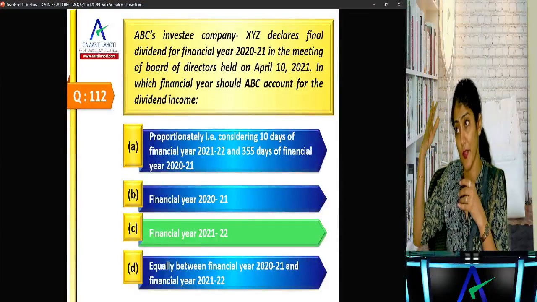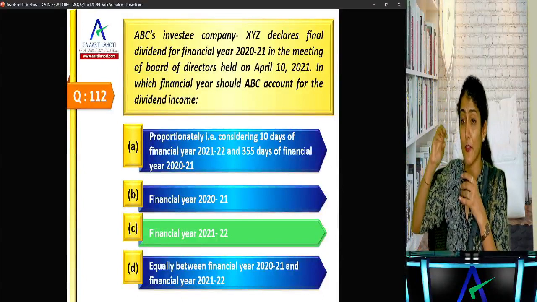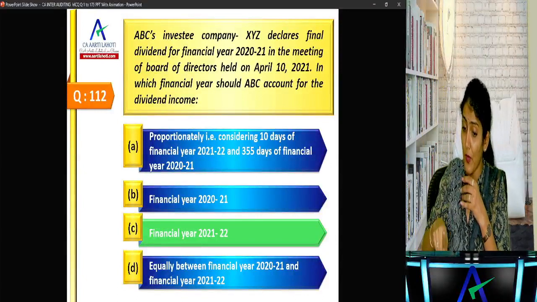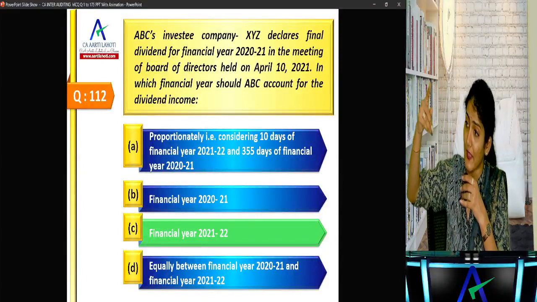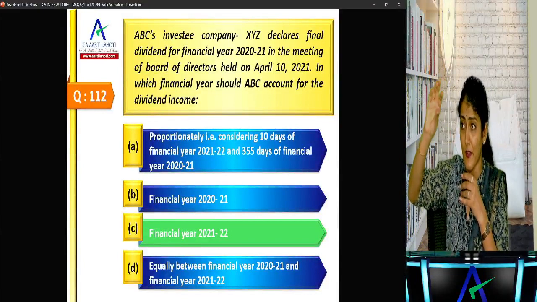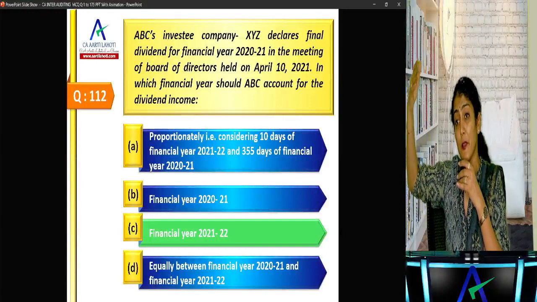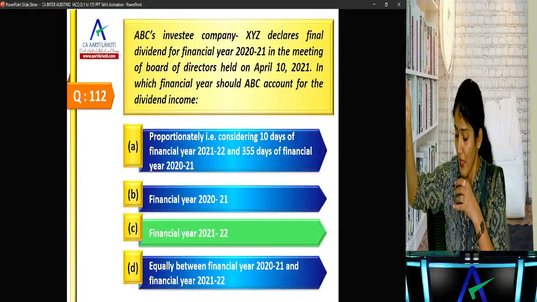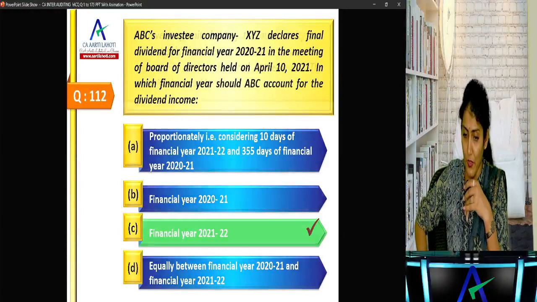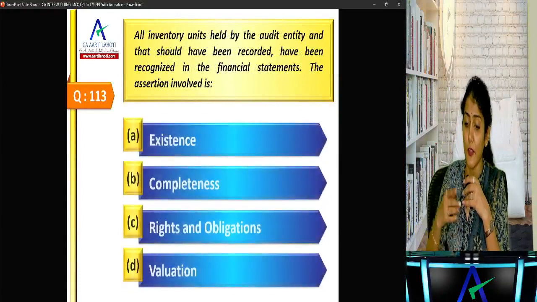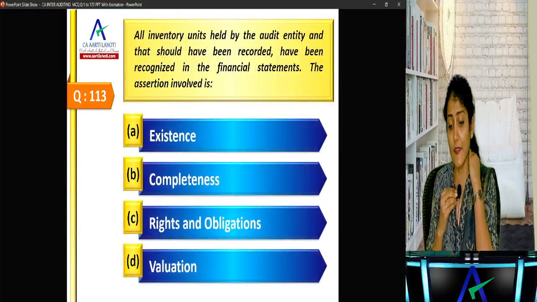In 21-22, when the right to receive the payment of dividend has been established, right? So what does it say? For 2021, they declare on April 10. So proposed dividend is only to be shown as a note; it is to be accounted when the right to receive the payment of dividend has been established, right? So in 21-22, okay.